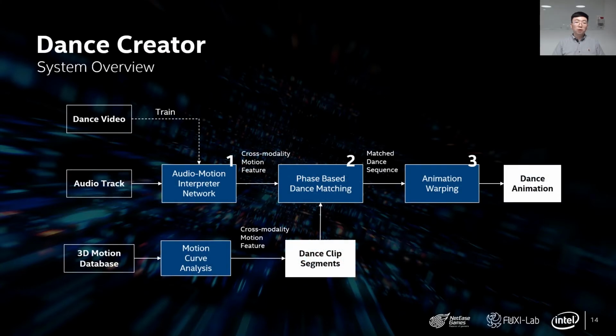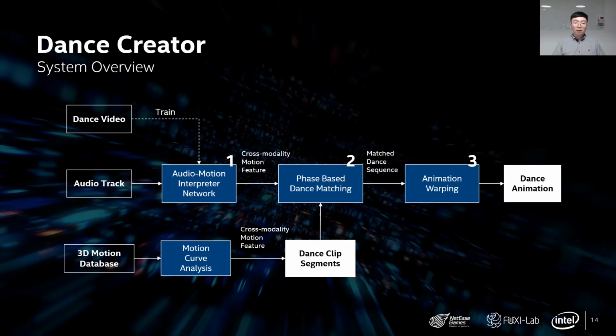This is the overview of our system. On the left side are our data sources. First, we train the audio motion interpreter network that outputs cross-modality motion features using the video data and its audio tracks. We also extract similar features for 3D animation in the database. We perform a phase-based matching to find a sequence of clips that best matches cross-modality motion features predicted by the interpreter network. Before getting the final output, we warp the dance motions as a post-processing to enhance its rhythms.